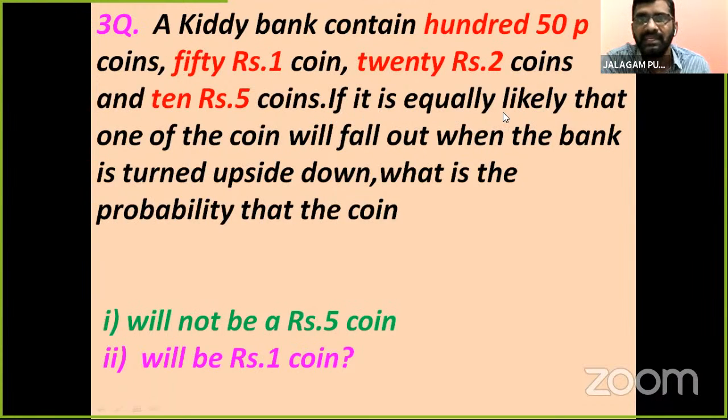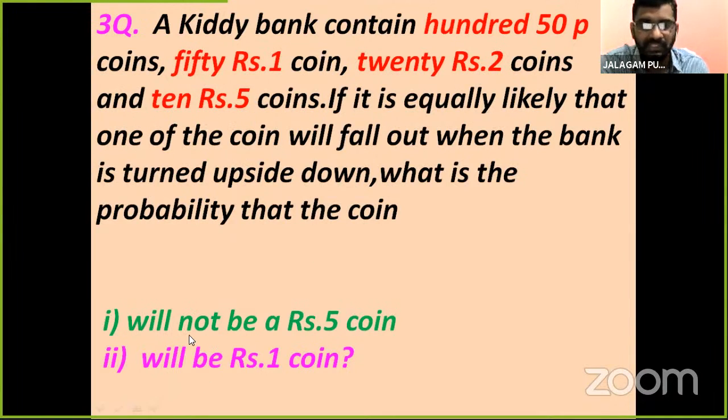If it is equally likely that one of the coins will fall out when the bank is turned upside down, what is the probability that the coin... In the bank, how many 50-paise coins? 100. How many 1-rupee coins? 50. How many 2-rupee coins? 20. How many 5-rupee coins? 10.